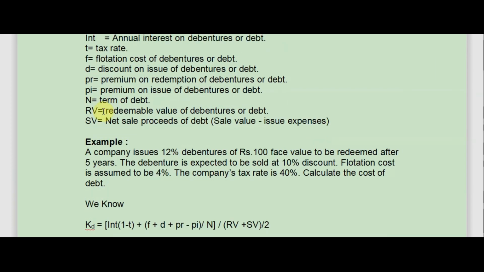Let's give an example. A company issues 12% debentures of rupees 100 face value to be redeemed after 5 years. The debenture is expected to be sold at 10% discount. Flotation cost is assumed to be 4%. The company's tax rate is 40%. Calculate the cost of debt. We know that